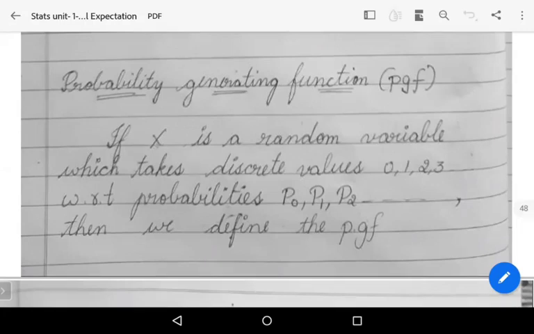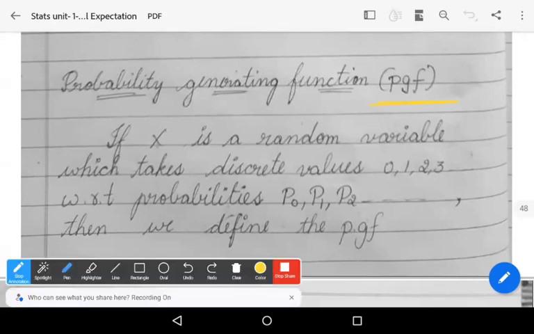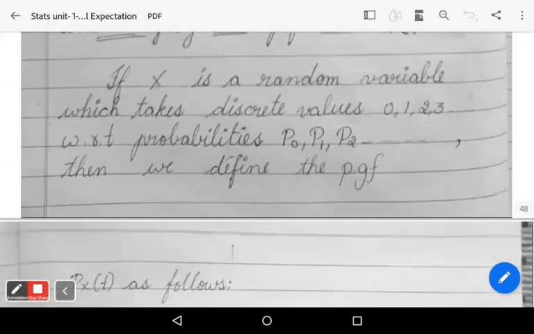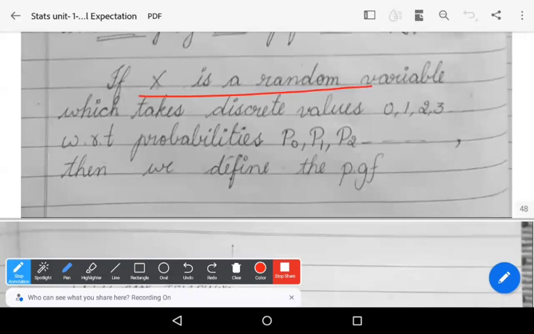In this video, we learn about the probability generating function, which is also simply notated by PGF. If capital X is a random variable which takes only discrete values 0, 1, 2, 3, and so on, with respect to probabilities P0, P1, P2, and so on, then we define the PGF